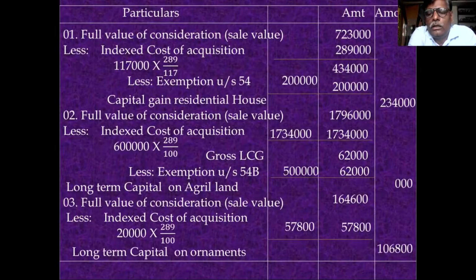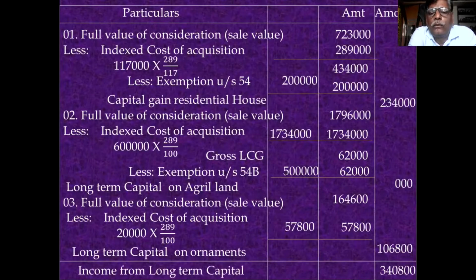You will get the long-term capital gain on jewelry, that is 1,06,800. You take the total of outer column. Outer column total is 3,40,800. This total is called as income from long-term capital gain.